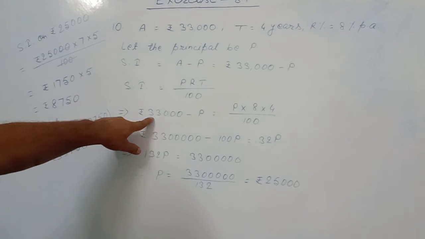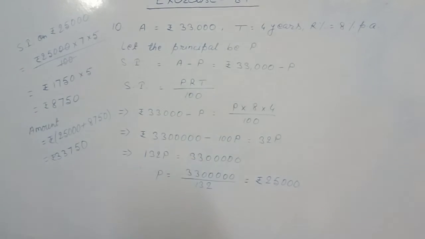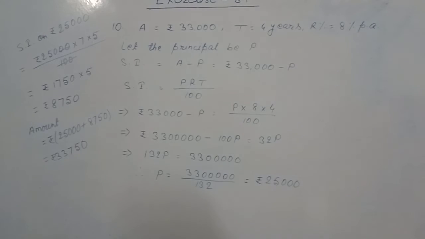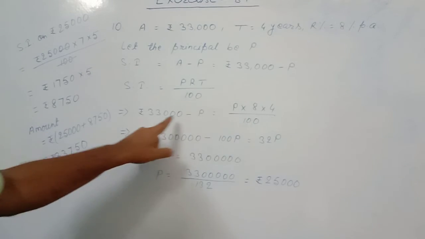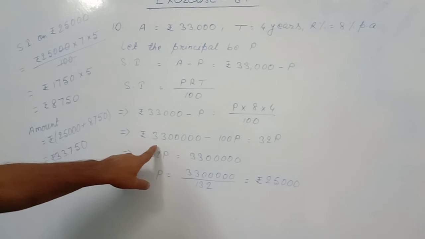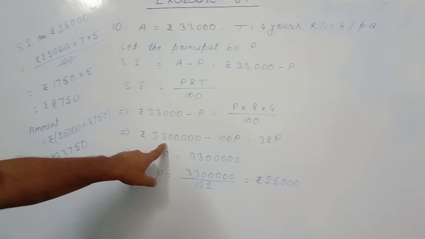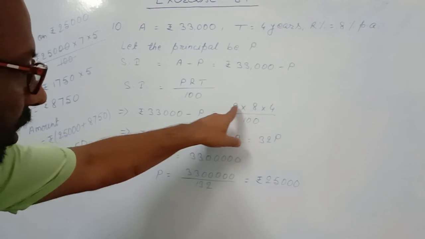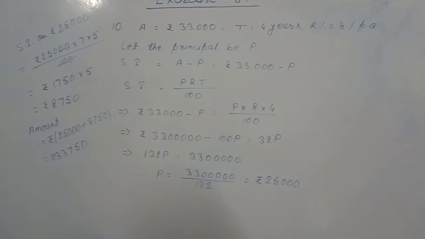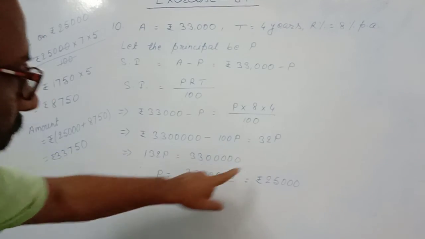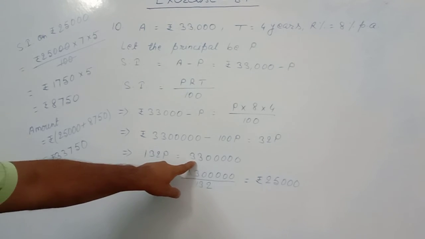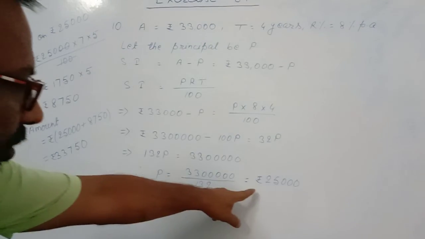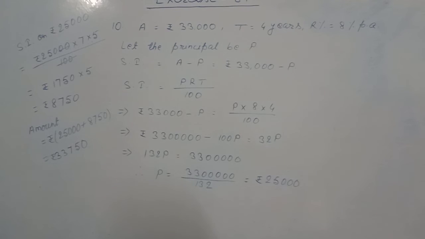In the place of SI I kept 33,000 minus P, that is equal to P into 8 into 4, where 8 is rate of interest and 4 is time, by 100. By cross multiplication, 33,000 into 100 equal to 33 lakh minus 100 into P, 100P equal to 8 4s are 32P. From transposition, 100P plus 32P equal to 132P equal to 33 lakh. So P equal to 33 lakh by 132, that is equal to rupees 25,000. Now we got the principal.